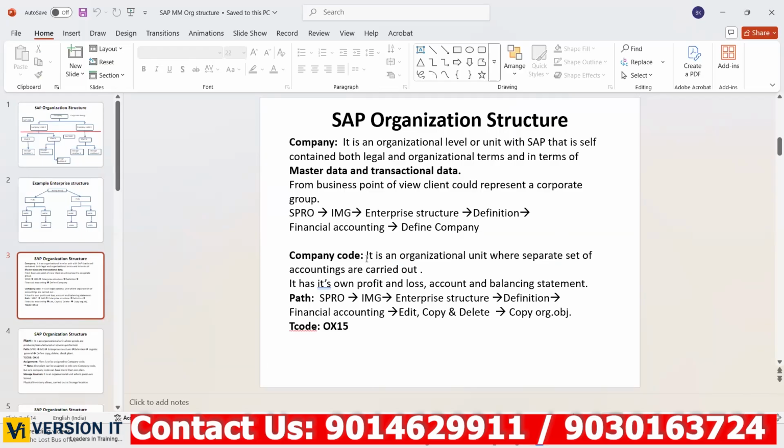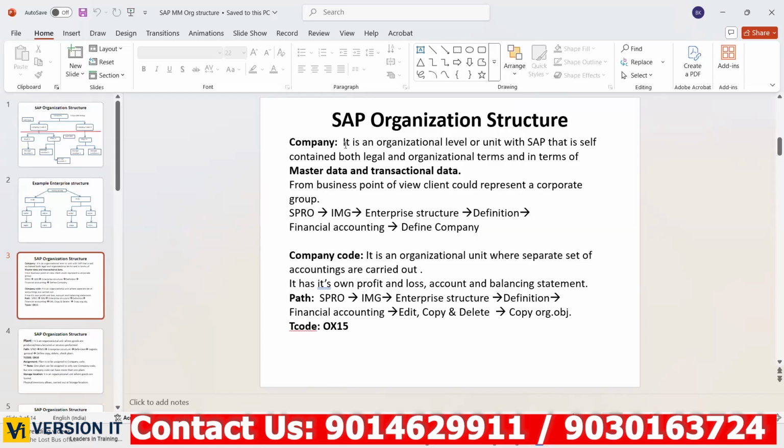Here, company code level is an organizational unit where separate accounting, meaning financial transactions, is carried out. It has its own profit and loss account and balance statement. Now you purchase an MRF tire for $100. After a week, the price goes down in the market to $95, then it is a loss, right? Again you purchase the MRF tire for $100. After a week, the price increased to $105, then it's a profit. Not only that, in your business also, when you sell any car to the customer, whether you got a profit or loss, that calculation also happens at company code level.